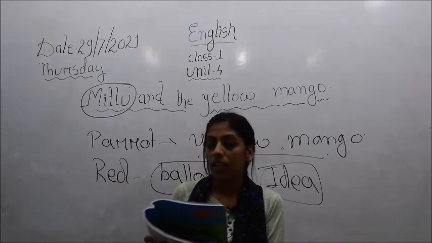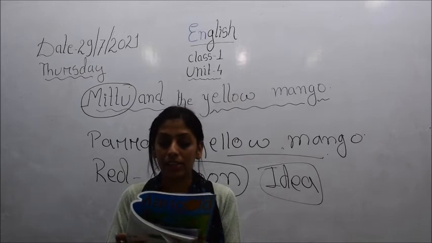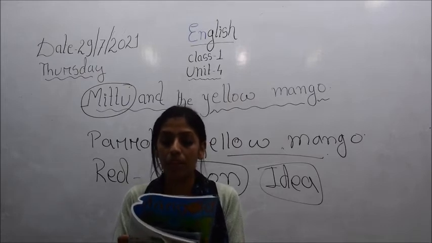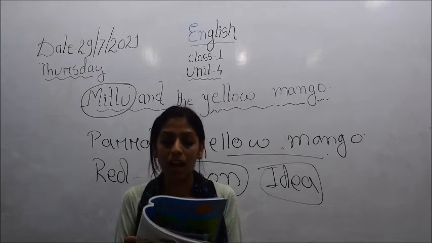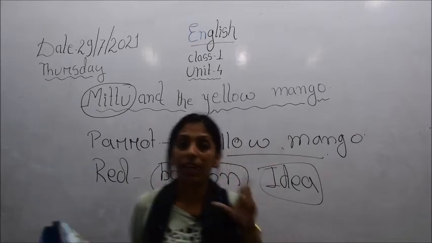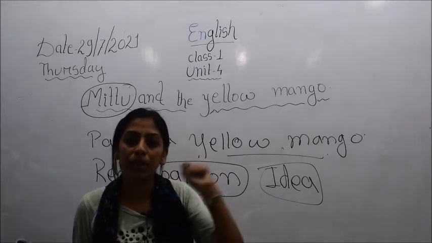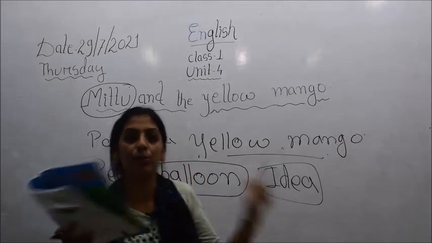So then in the next paragraph, it is written that he picked the balloon with his red beak. Pop, the balloon burst. It made a loud noise. So you see children, as I have already told you, a balloon is very delicate, and if you poke something very pointed on it, it will burst.